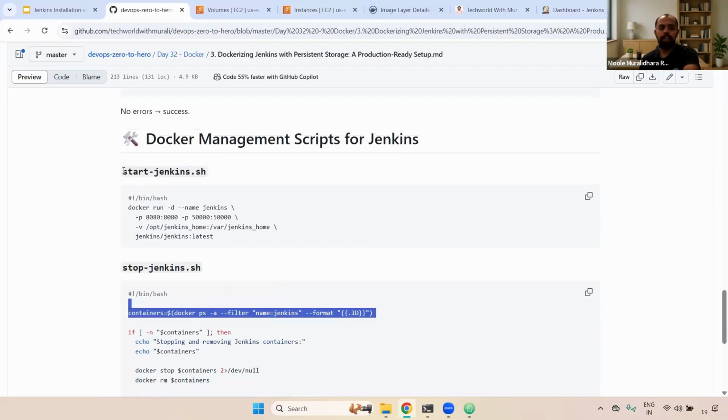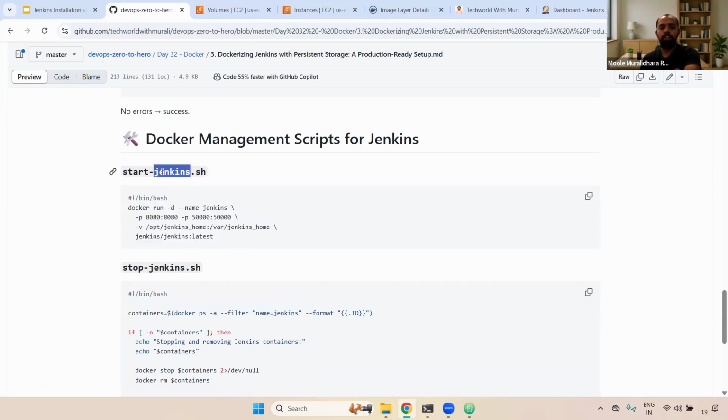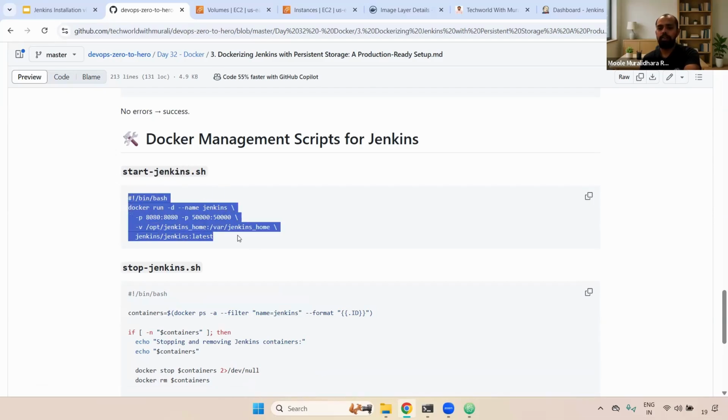Now here you can see start-jenkins.sh. Inside start-jenkins.sh, I'm going to declare #!/bin/bash, docker run -d, the name, -p with a specific port number, the specific volume, and here you can say jenkins/jenkins:latest. I'm going to declare this inside start-jenkins.sh. You can declare it anywhere.